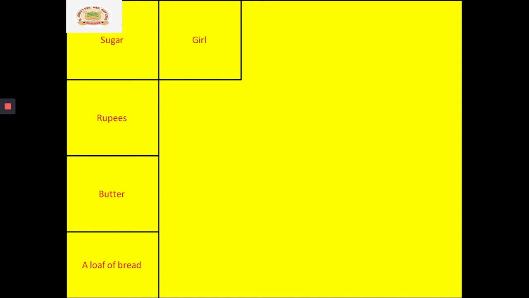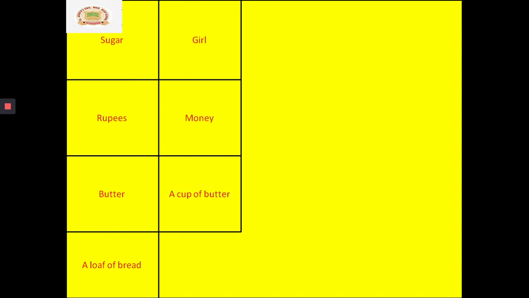Yes or no? That means they are countable. The next one is money. Can you count money? No, you cannot count money, because you can count rupees but you cannot count money. So money is uncountable. Okay, moving on to the next one.